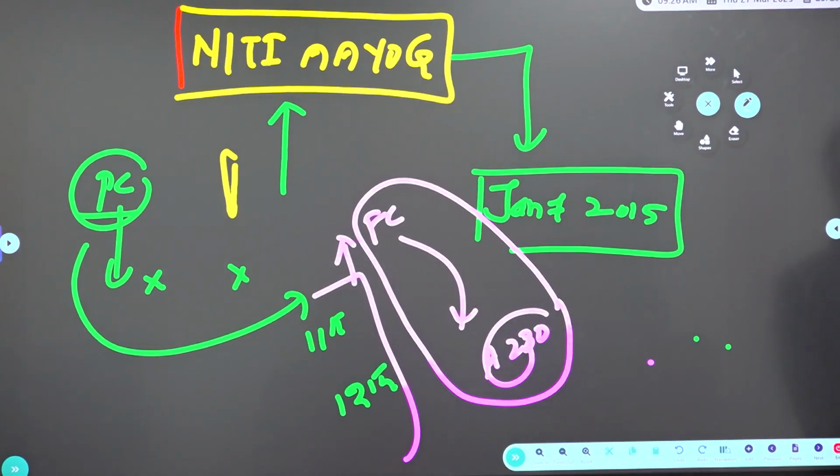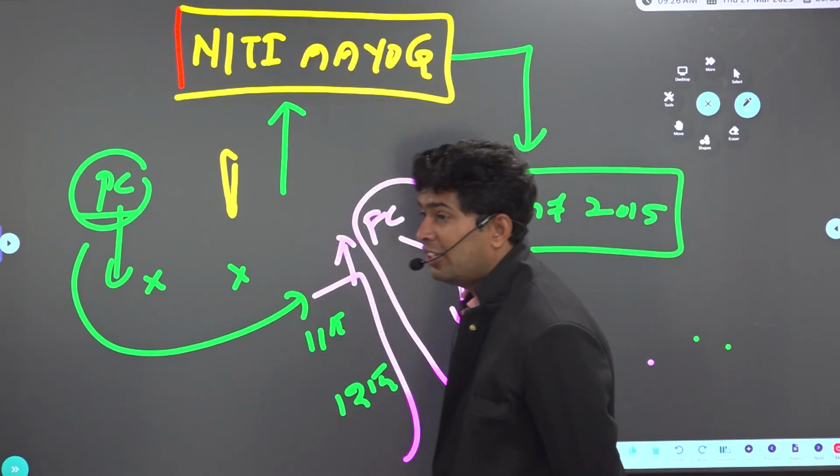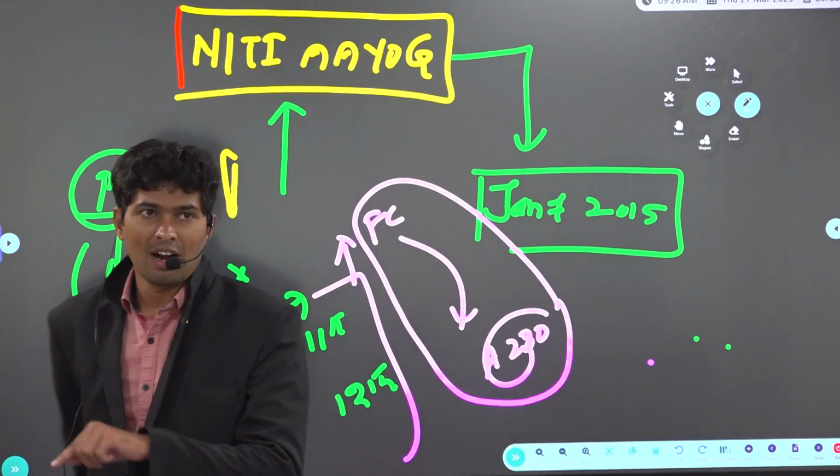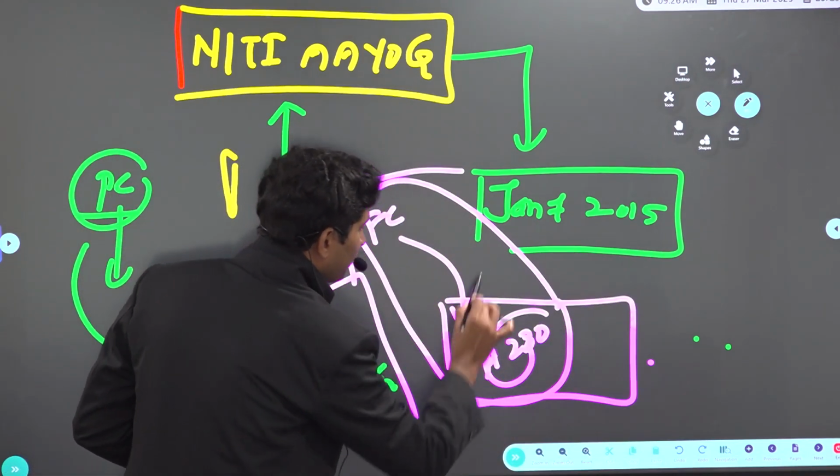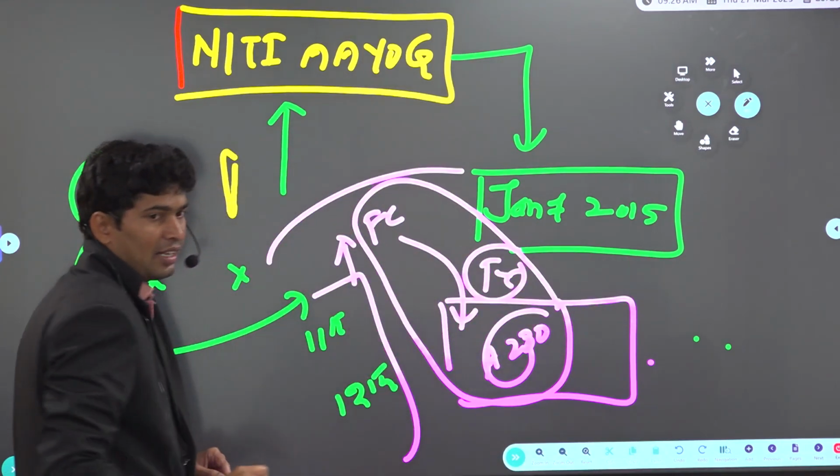So, because of the close proximity, the Deputy Chairman of Planning Commission was more influential in allocation of funds to the states. So Planning Commission, which was neither a constitutional body nor a statutory body, started overlapping with the functions of the Finance Commission regarding devolution of taxes.